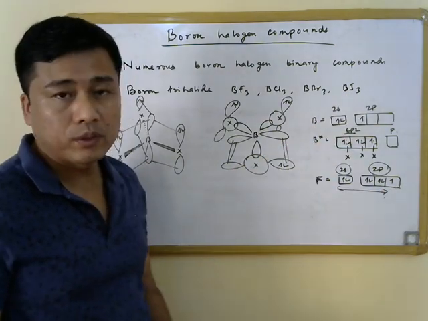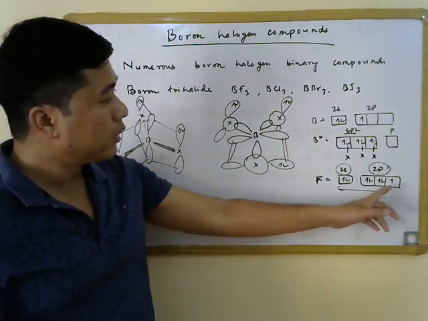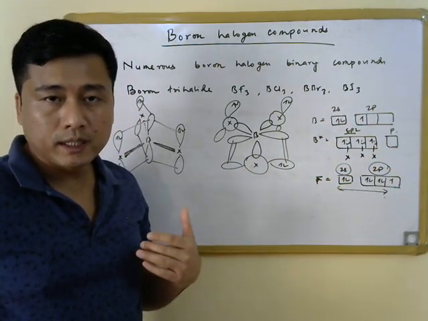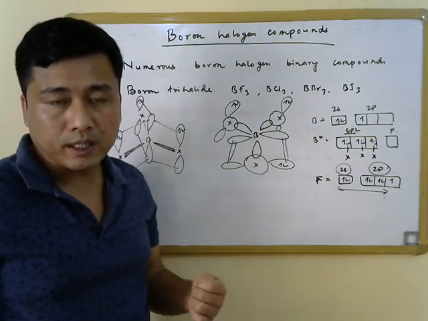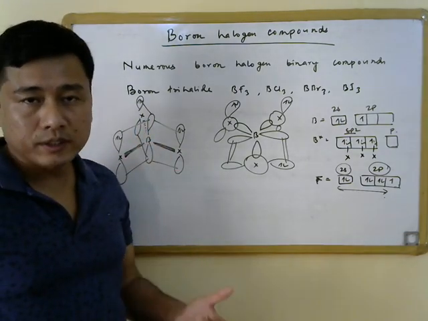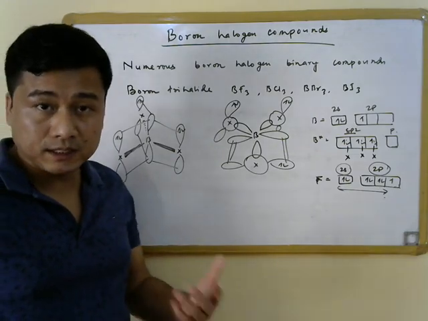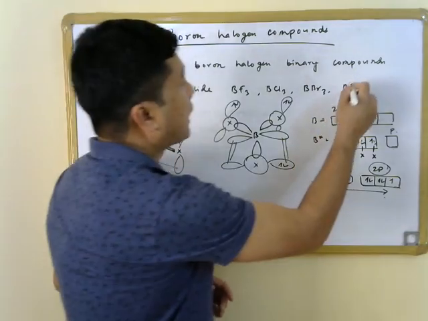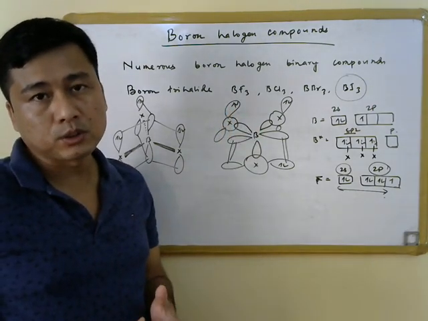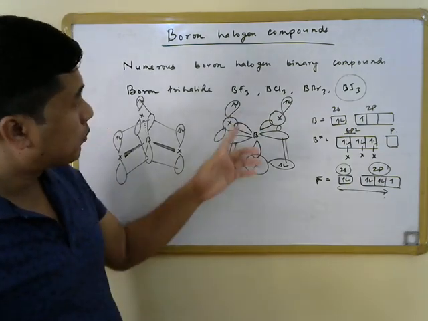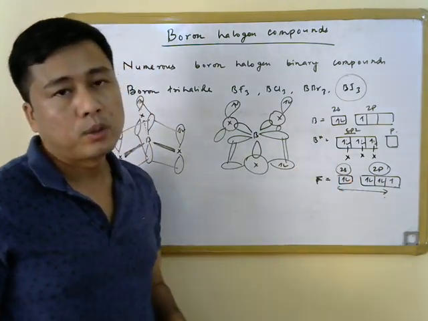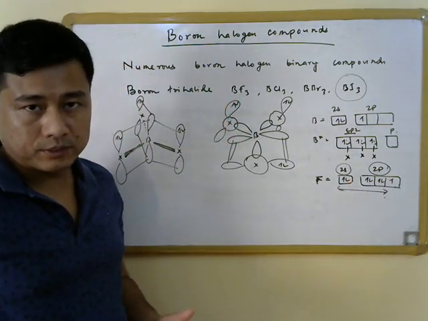When we have iodine, we have a 5p orbital, so there is a large difference in energy between the p orbital on iodine and the p orbital on boron, and that is why the p pi interaction, or the electron donation to the empty p orbital on the boron center, is not very effective, and the extent of p pi interaction in case of BI3 is going to be lowest, while in case of BF3 this p pi interaction is going to be largest, because the p orbitals have similar energy for the fluorine and the boron center in case of BF3.